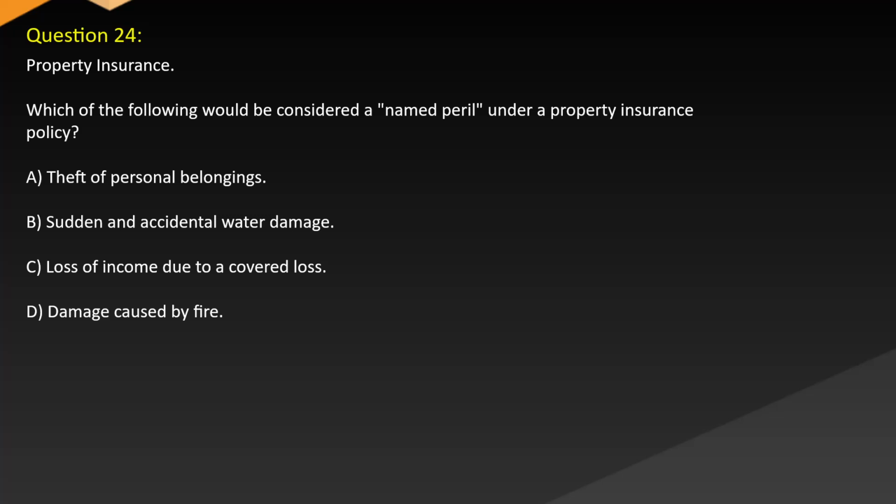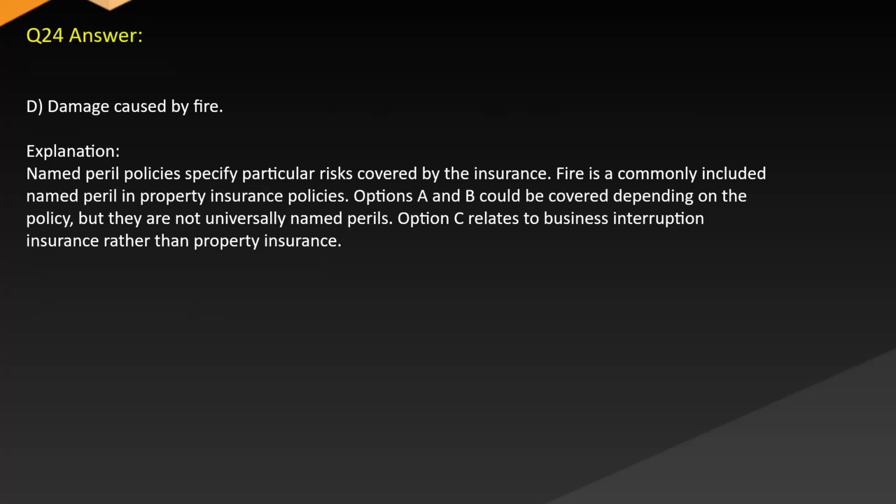Answer: D. Damage caused by fire. Explanation: Named peril policies specify particular risks covered by the insurance. Fire is a commonly included named peril in property insurance policies. Options A and B could be covered depending on the policy, but they are not universally named perils. Option C relates to business interruption insurance rather than property insurance.